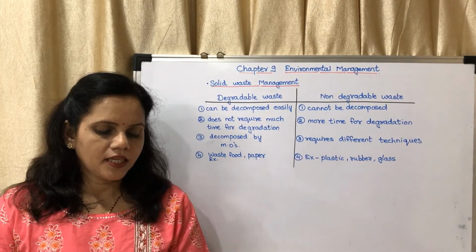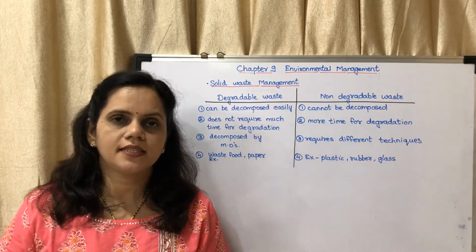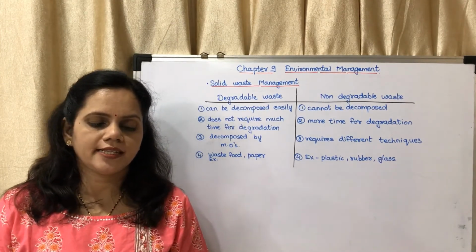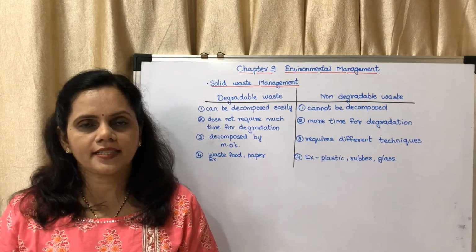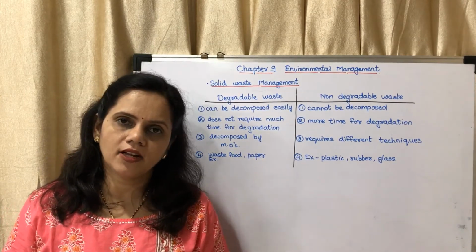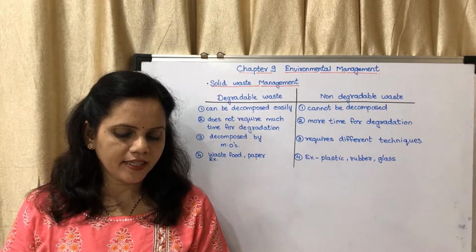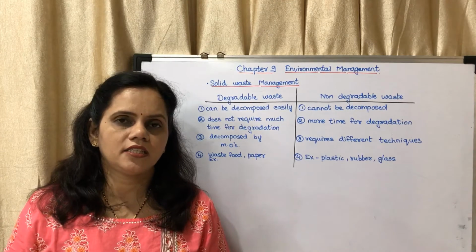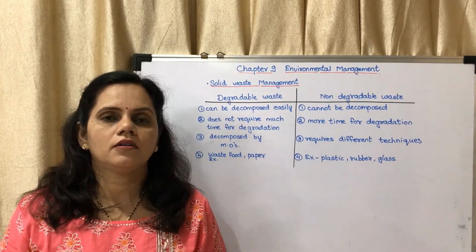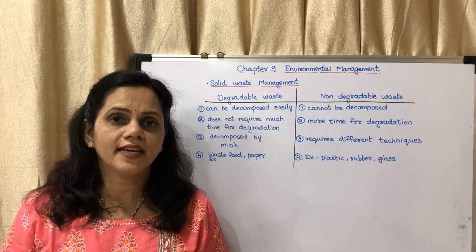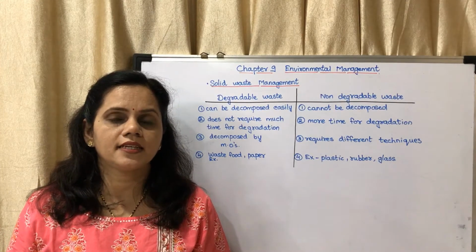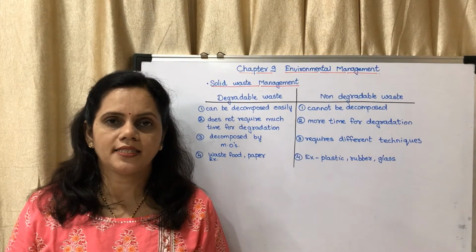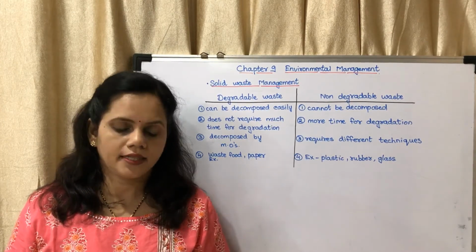Now next, can you tell what is meant by solid waste? The answer is in the first paragraph above. Many waste materials are generated through the various daily human activities. This is called solid waste. What are the different things included in solid waste? Under wet waste, you can write about food waste, cow dung, compost, etc. And in dry waste, you can write about plastic, glass, rubber, etc.